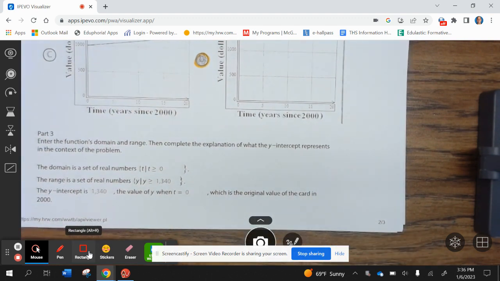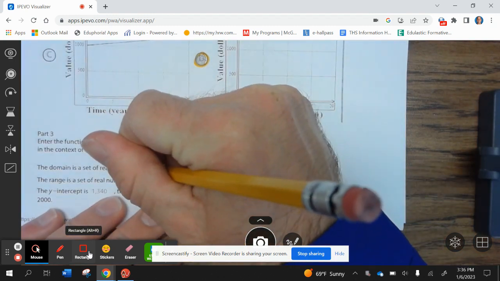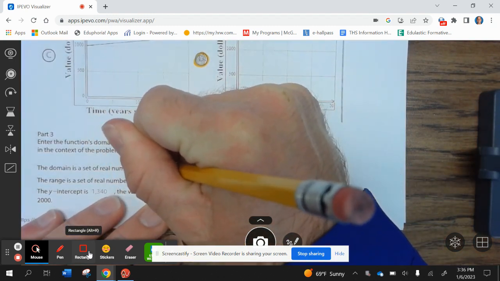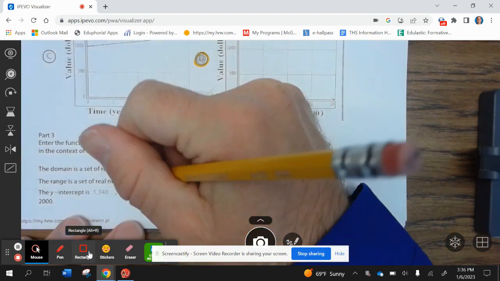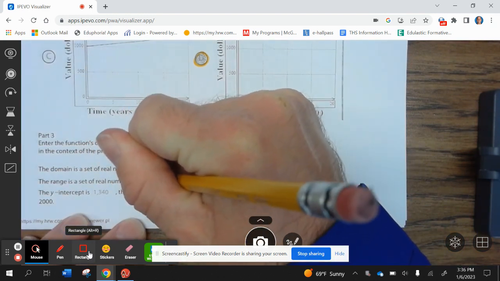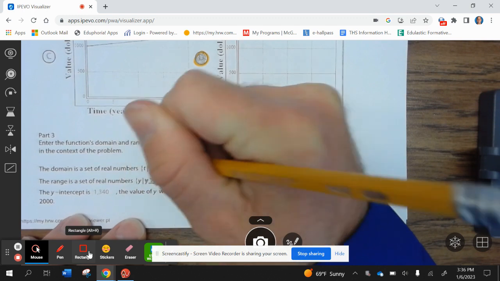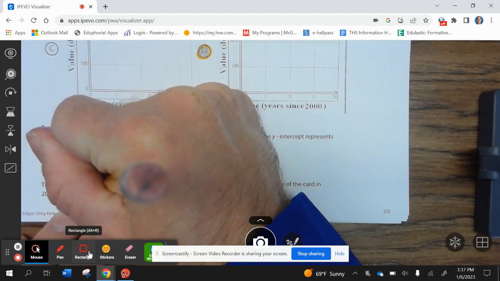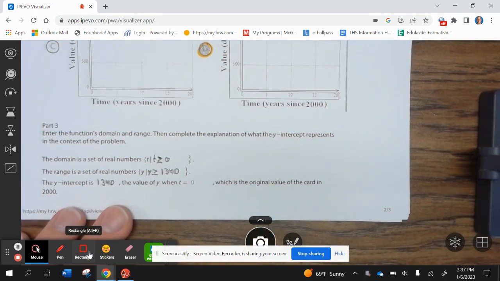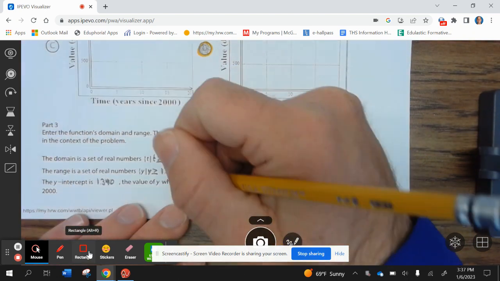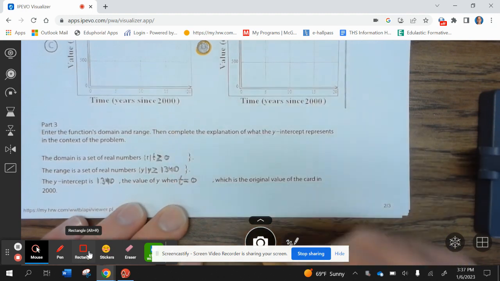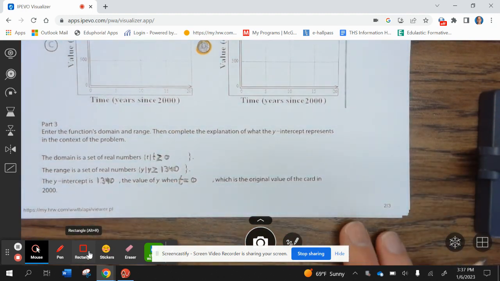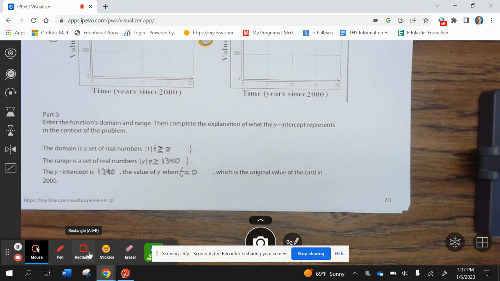Now, the domain is a set of all real numbers t greater than or equal to 0. And the range is a set of all real numbers y greater than or equal to 1,340. The y-intercept is 1,340. The value of y when t equals 0, which is the original value of the card in 2000. And all right, go ahead and finish up example 10.